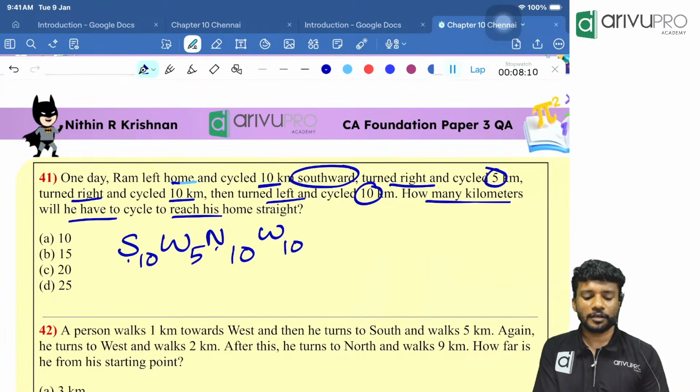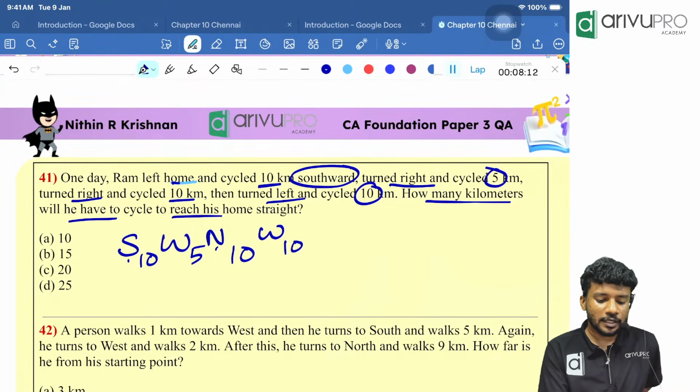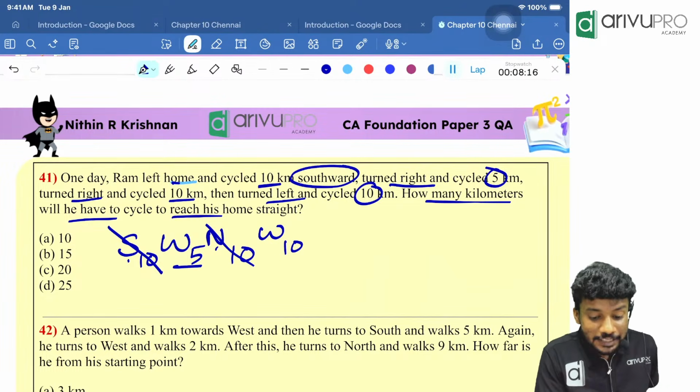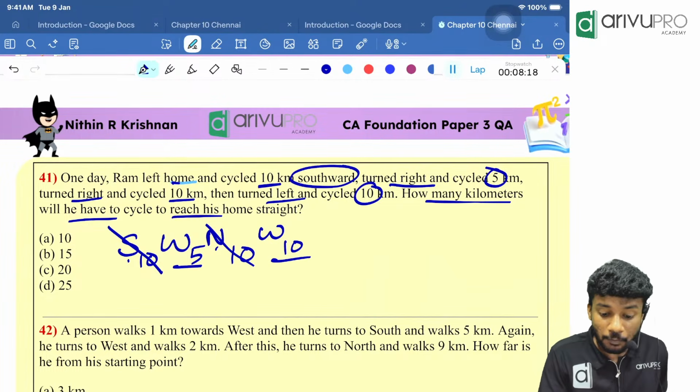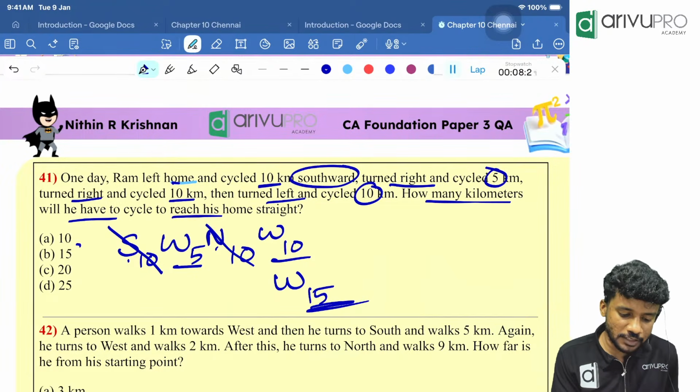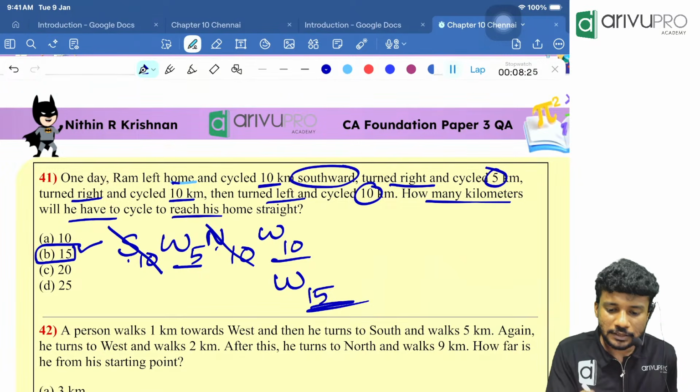How many kilometers is he, there is the question. Tell me. South 10, north 10 got cancelled. Then west 10 and west 5 will get added up. How much is it, people? West 15. Okay, which option is the answer? Option B is the answer.